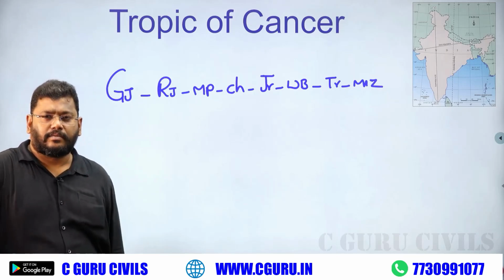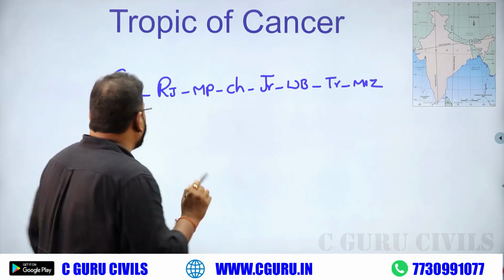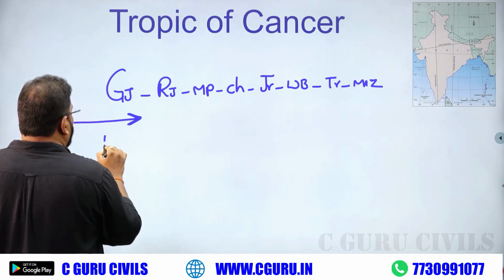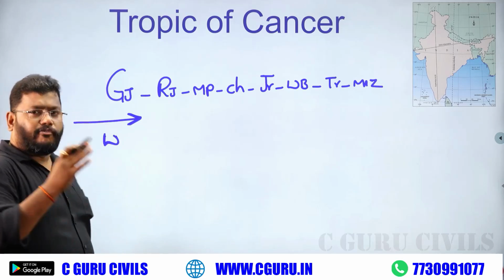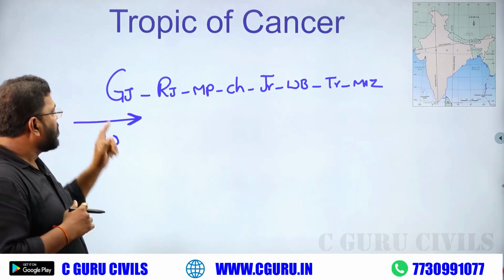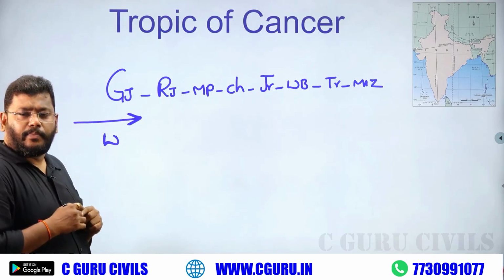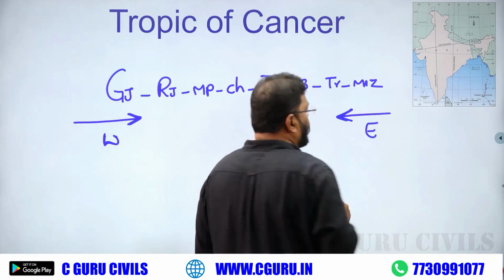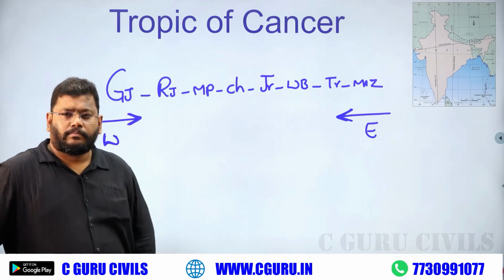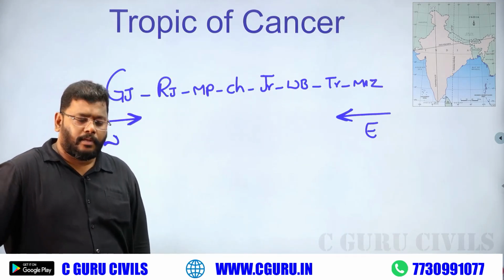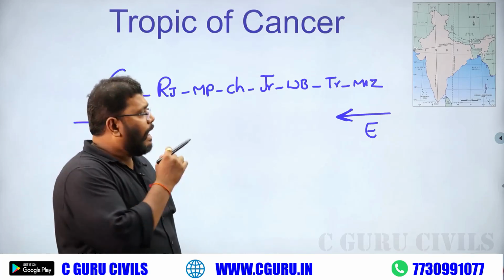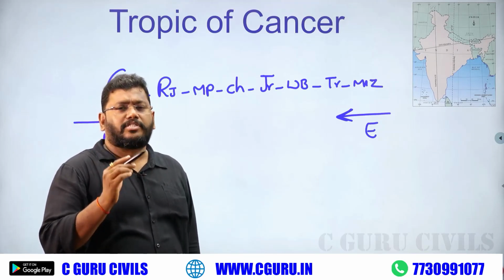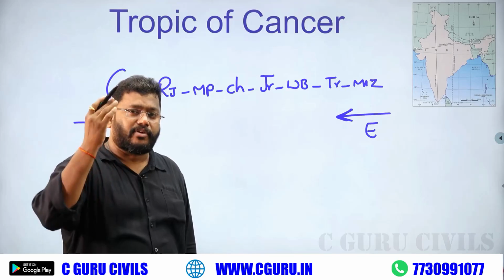If you take the Tropic of Cancer from west to east, the line first enters Gujarat. If you take east to west, the first state is Mizoram. There is a question: among the 8 Indian states, which state faces the Tropic of Cancer for the first time?